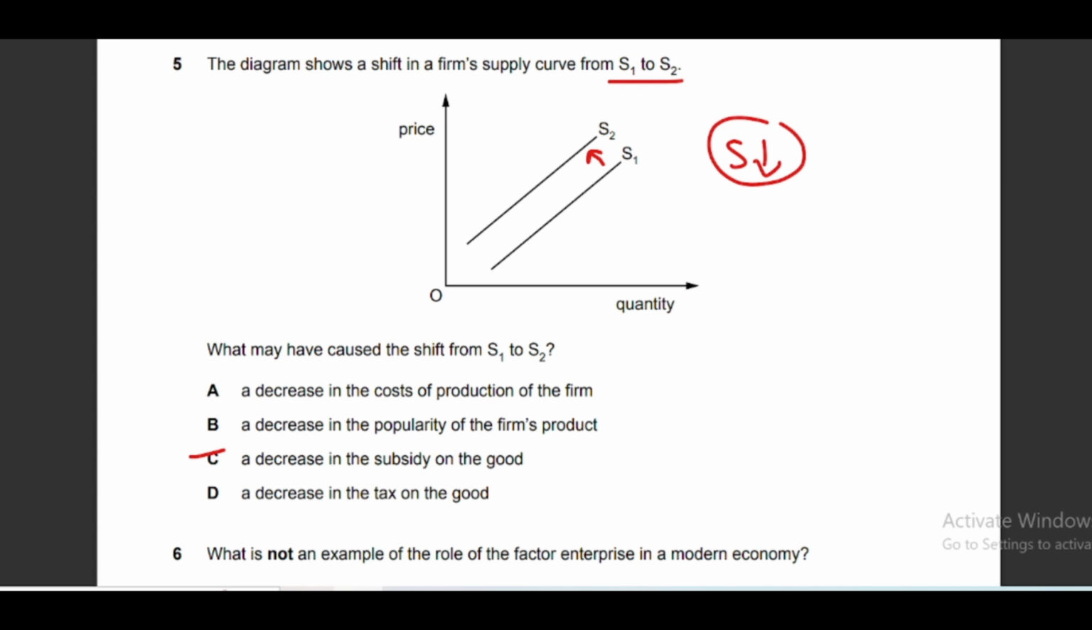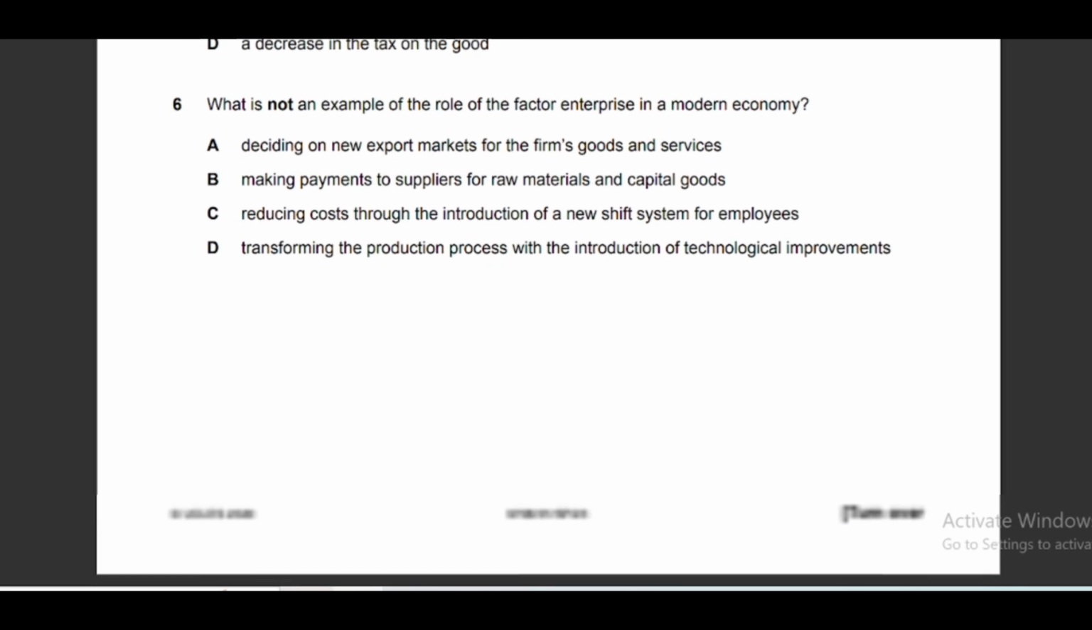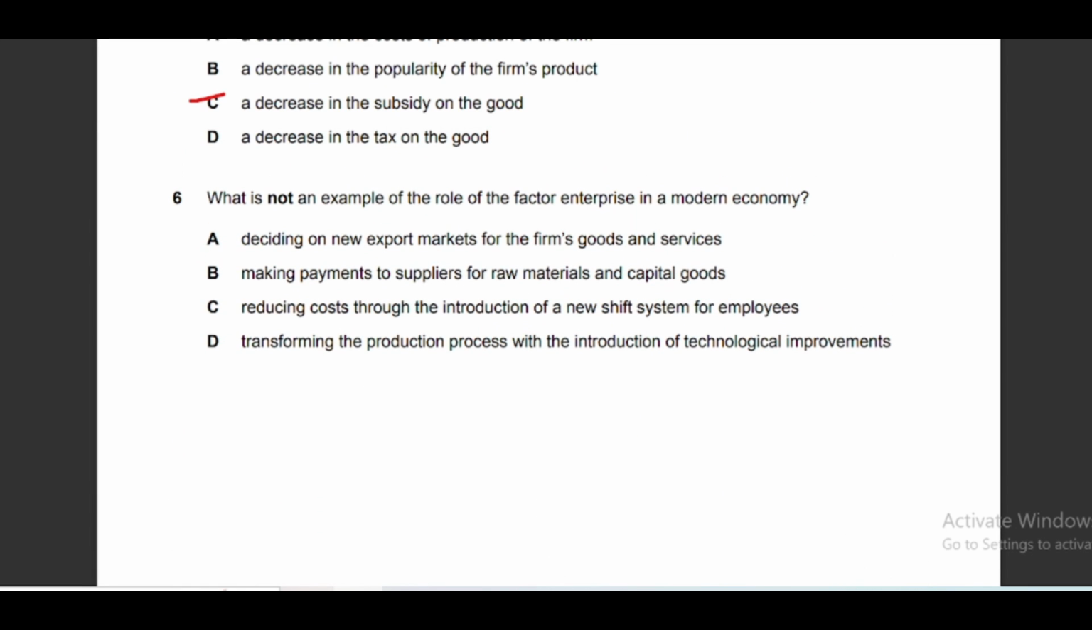Okay, so if you're confused with any other option, you may write in the comment box. I'll try to get back to you as early as possible. Moving to question number 6, what is not an example of, so you have to focus on this word not, because generally students ignore this word. What is not an example of the role of the factor enterprise in a modern economy?